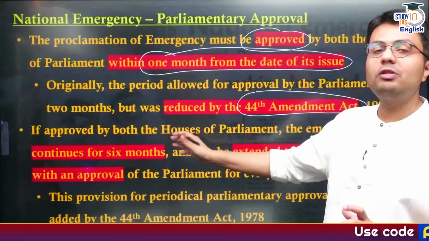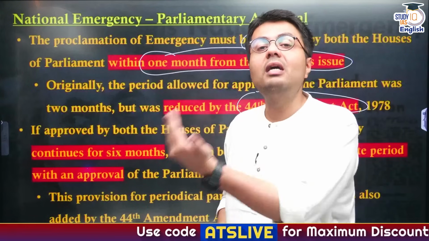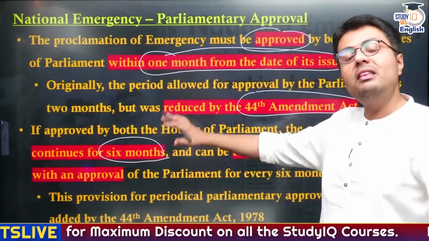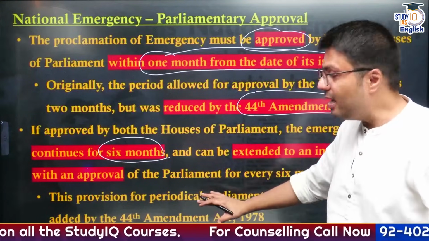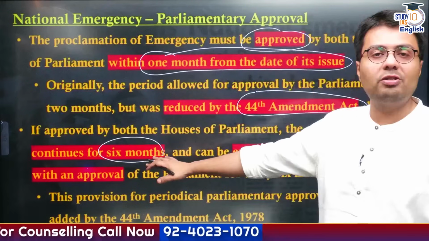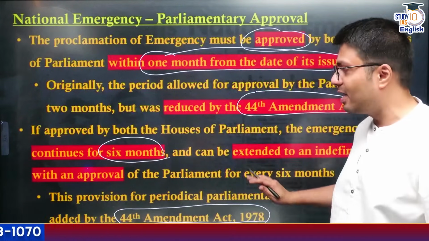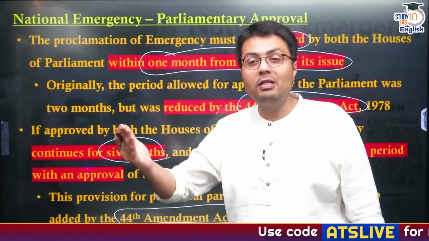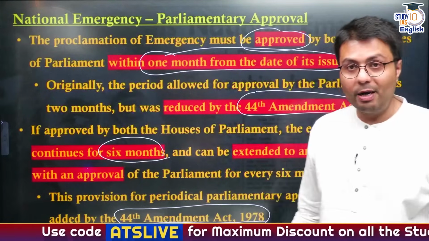Similarly, if both houses of the parliament approve it once, this national emergency can't continue indefinitely. It can continue for a maximum of 6 months and then you'll have to get it reapproved by both houses of the parliament. Earlier, this could continue for an indefinite period, but this restriction was also introduced by the 44th Amendment Act, which said you can at maximum continue national emergency for 6 months before further requiring the approval of both houses of the parliament, right?